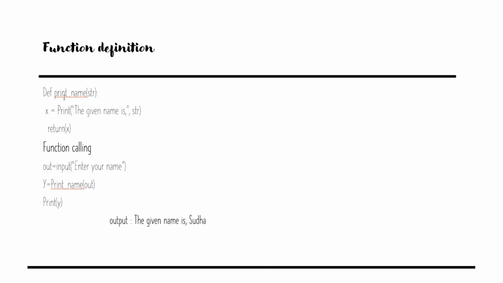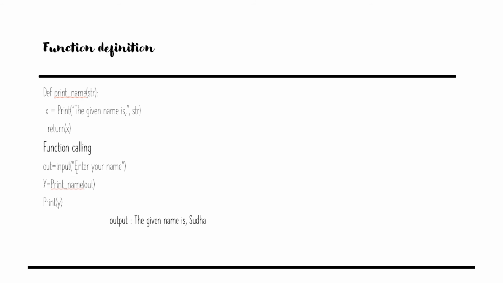Whenever you want to call any function, you make use of the name of the function with some argument. Sometimes a function has arguments, and sometimes a function is without arguments, depending on the operations we are going to do. Here we have a string as an argument of this function. The function is print_name, so we use the same name for calling this function, with a single argument.